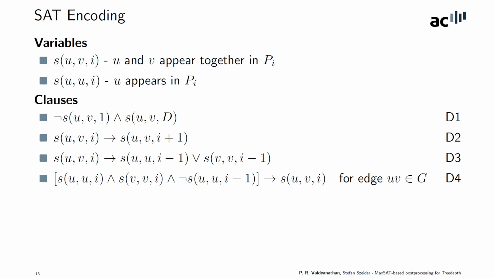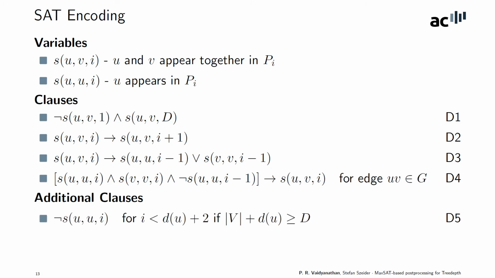This was the vanilla tree depth notion, and now the additional clauses for the label graphs. For depth labels, it's quite straightforward, and for the ancestry constraint, you ensure that if v appears in a layer, then u must also appear in the layer for any ancestry between v and u.